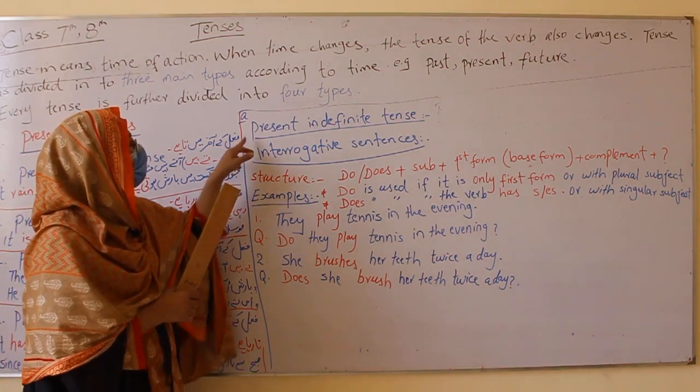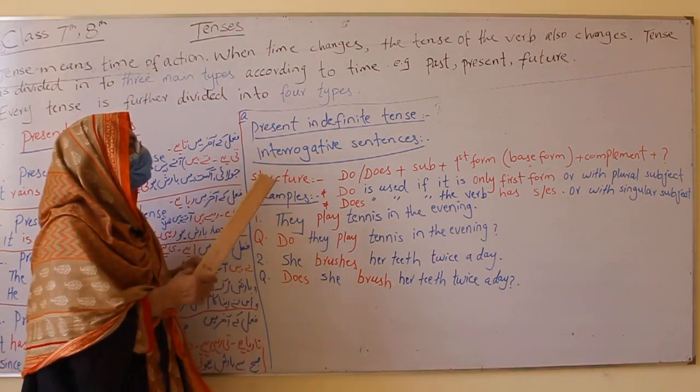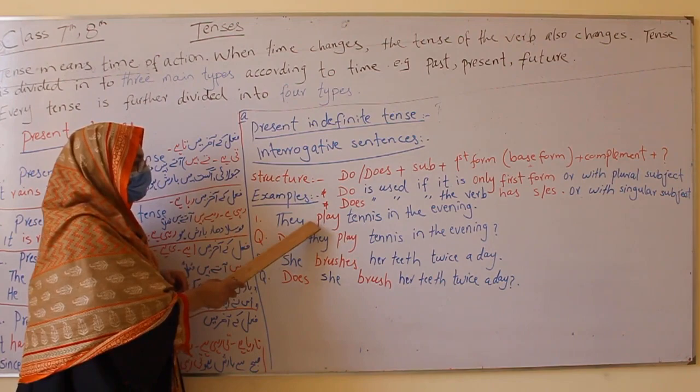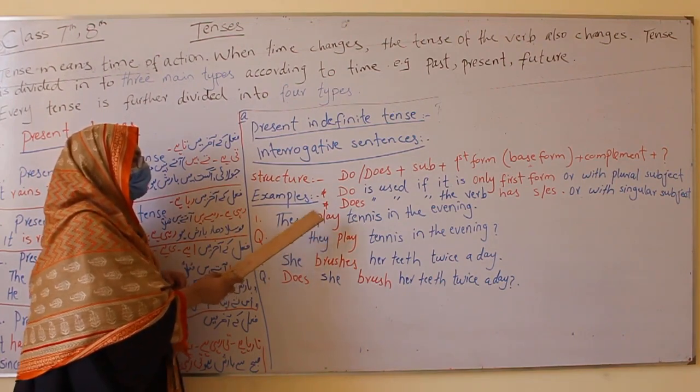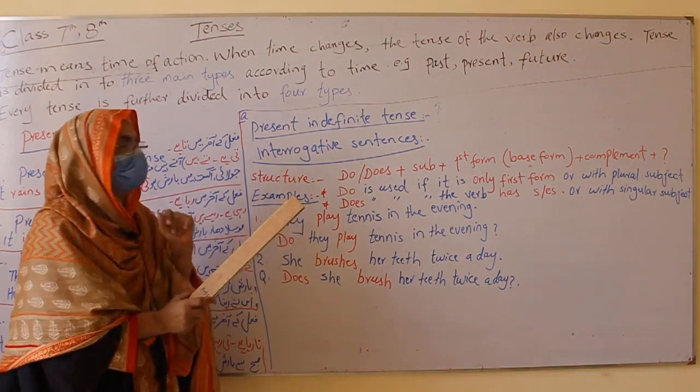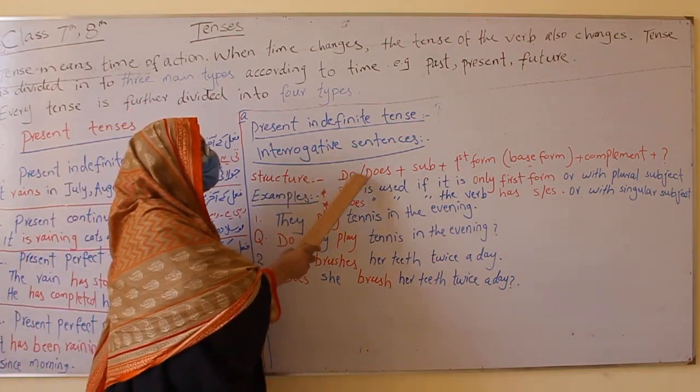But when it comes to present indefinite tense, as there is no helping verb or auxiliary verb, after subject we have direct verb. So we have 2 rules for that. We use do and does.